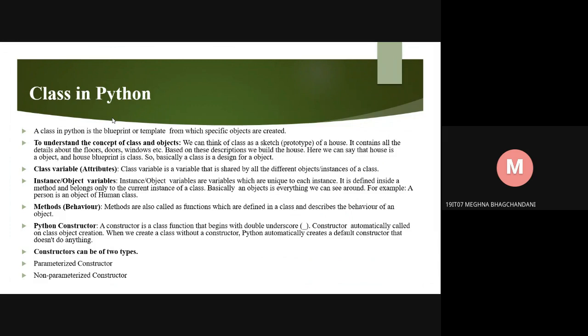Class variable. A class variable is a variable that is shared by all the different object instances of a class. Instance object variables. Instance object variables are variables which are unique to each instance. They are defined inside a method and belong only to the current instance of a class. Basically, an object is everything we can see around. For example, a person is an object of the human class. Methods. Methods are also called functions, which are defined in a class and describe the behavior of an object.